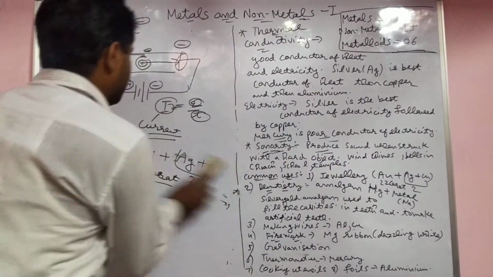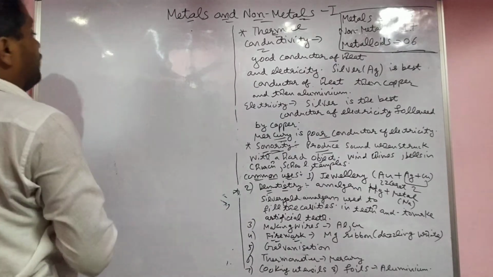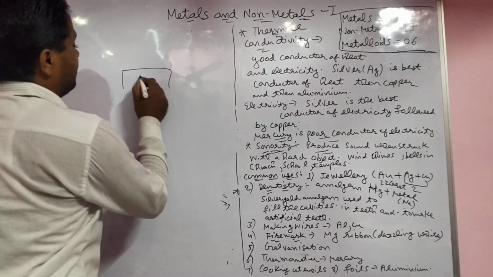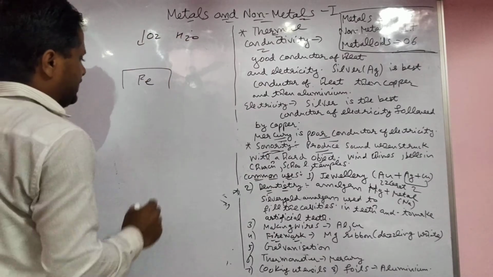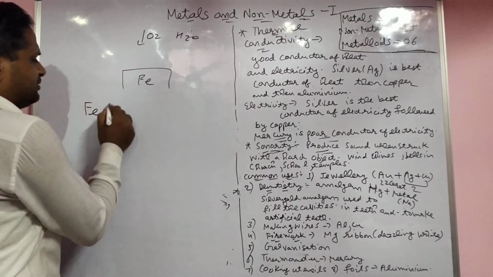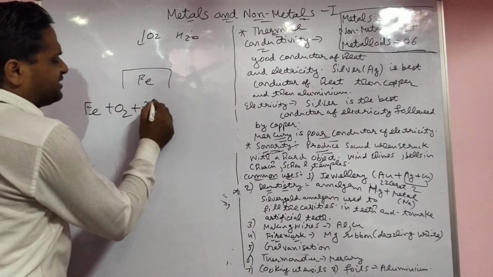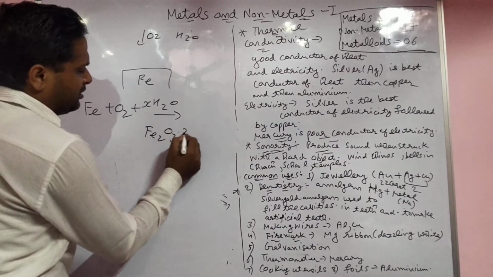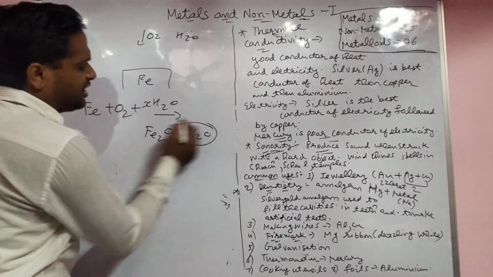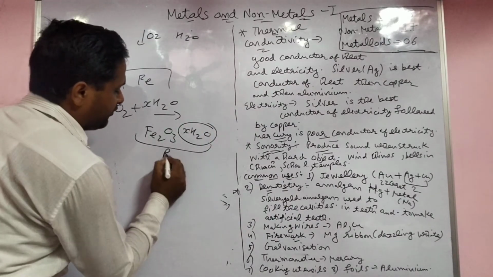Galvanization. Now you see what galvanization is. For example, iron: when iron comes in contact with oxygen and water, it gets rusted. What is the reaction behind this? Fe plus O2 plus xH2O gives us iron oxide, where xH2O is the water of crystallization. That is the formula of rust.